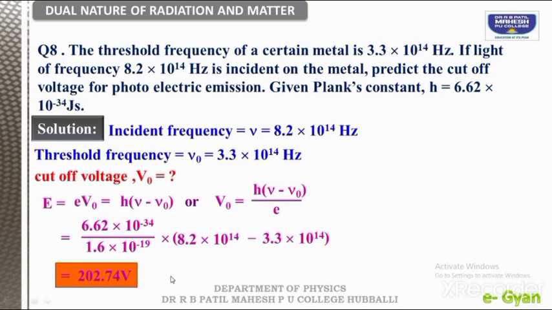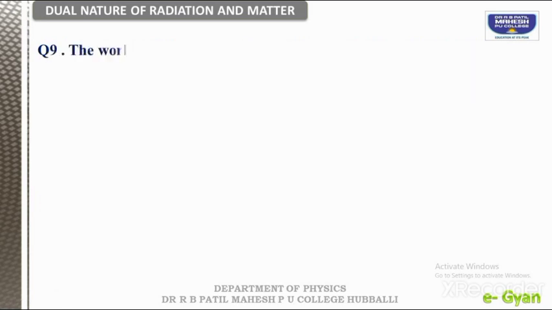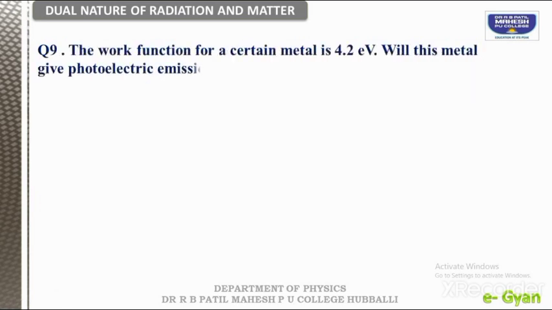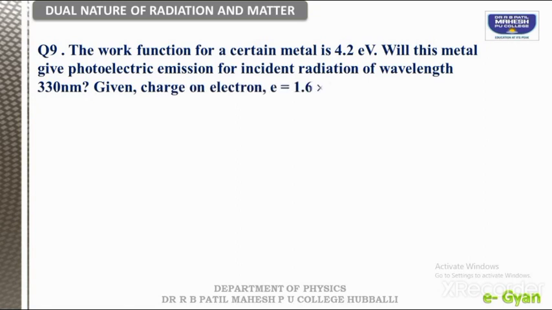Now the next question is, the work function of a certain metal is 4.2 electron volt. Will this metal give photoelectric emission for incident radiation of wavelength 330 nanometer? The given data are the charge of an electron, speed of light, and Planck's constant.